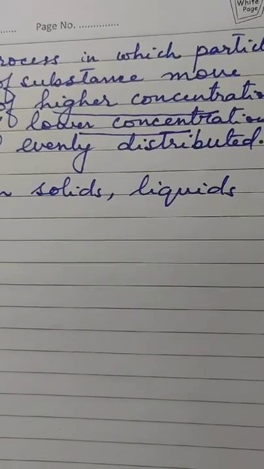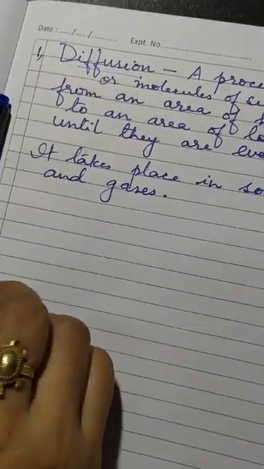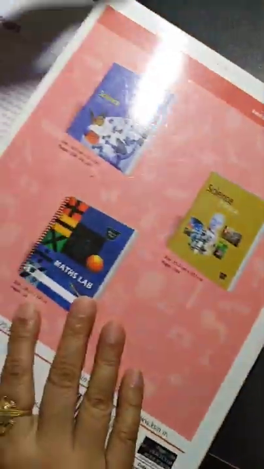When we add sugar to the milk, the taste of the milk changes. Yes or no? So the taste of the milk becomes sweeter. Now, diffusion can take place in solids, liquids and gases. Let me explain to you by means of a few demonstrations.